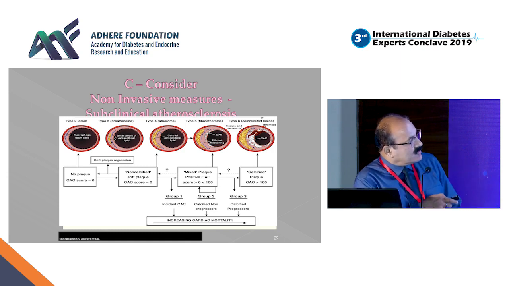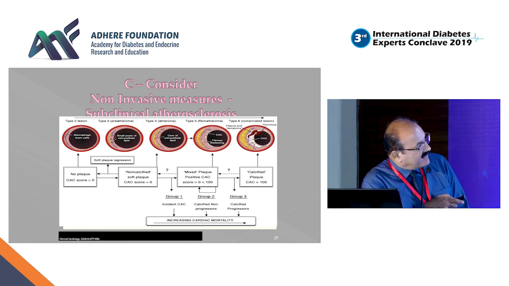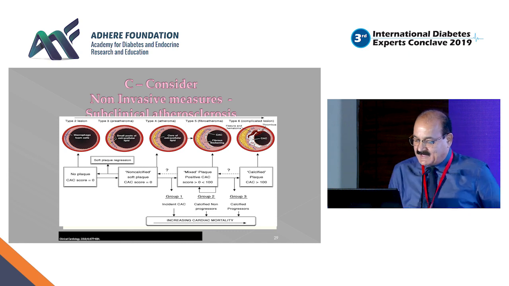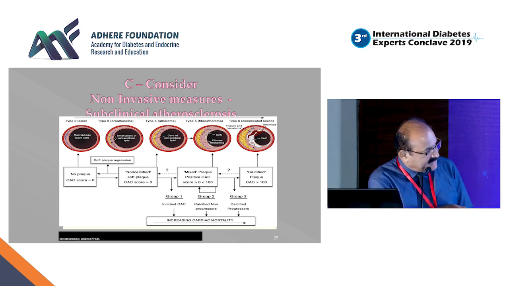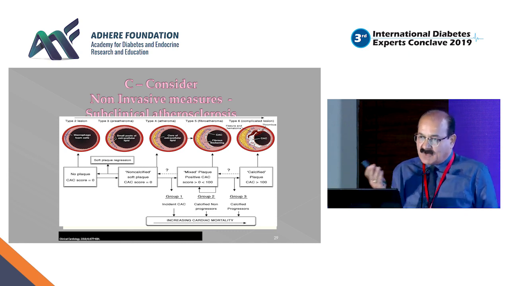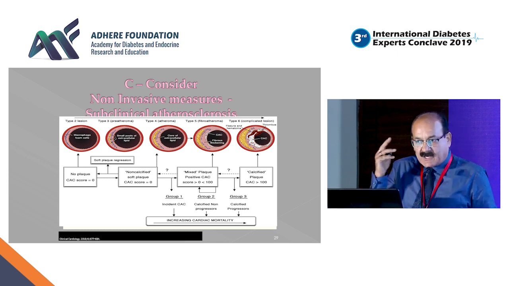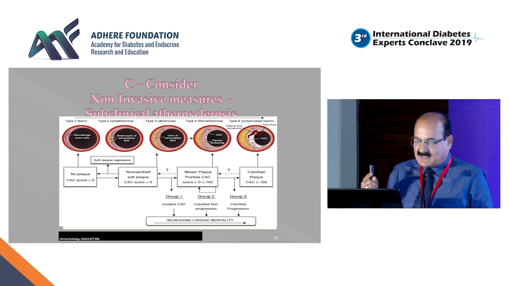No plaque here, score is 0. Non-calcified soft plaque, then there is a mixed plaque, and then you have an advanced calcified plaque where calcium score is more than 100. And this could predict increasing cardiovascular mortality. So if you are not having any plaque, the risk of a cardiac event or mortality is much lesser as compared to someone having an advanced or mixed or a calcified plaque.